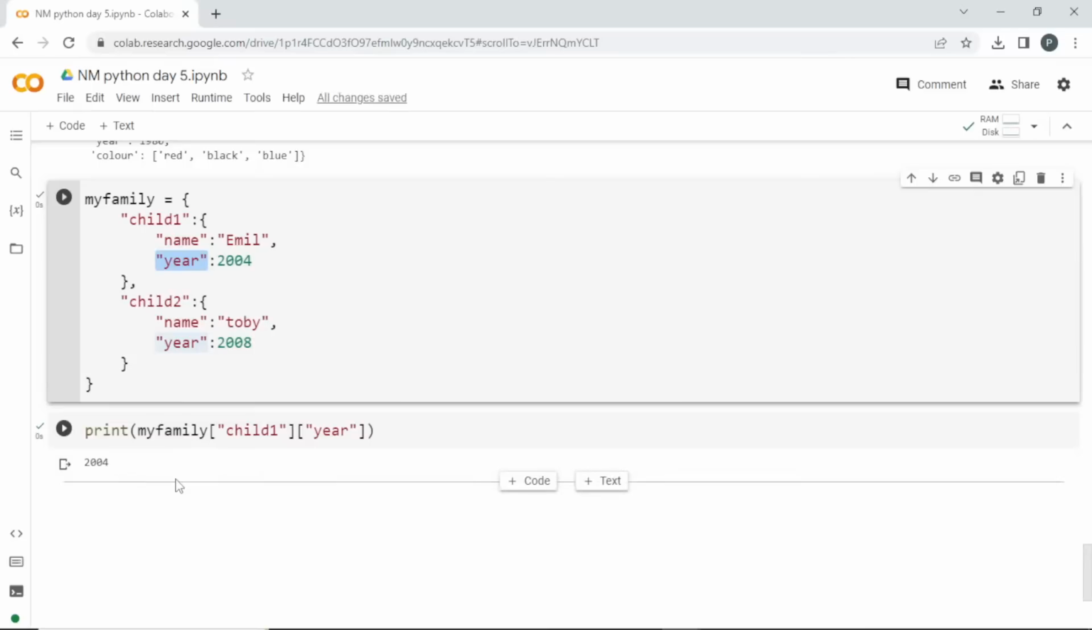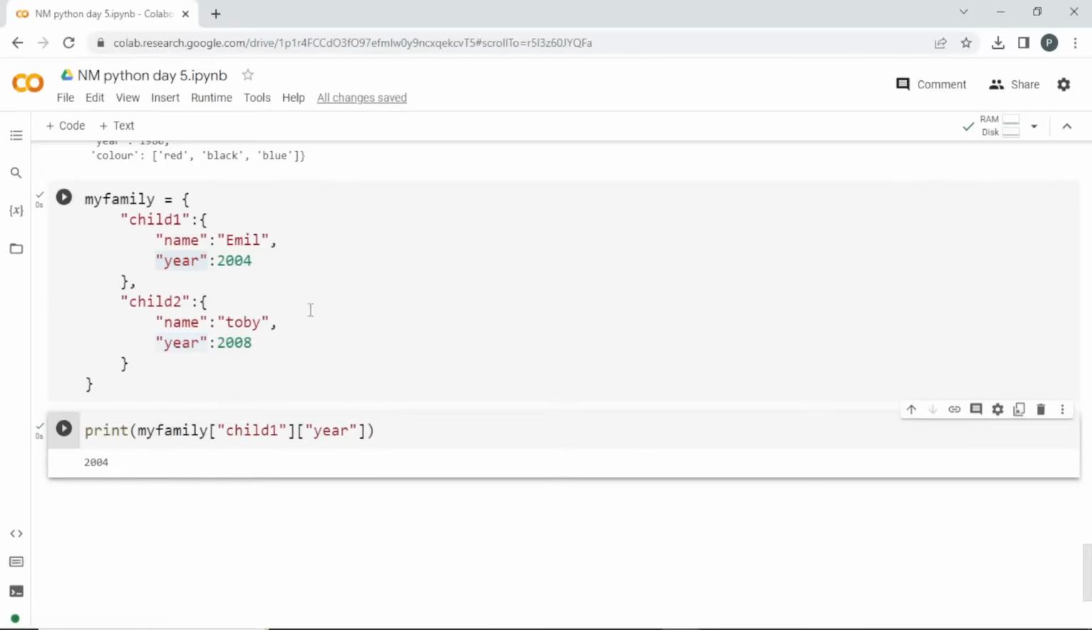Is it clear about how we are accessing a nested dictionary? Similarly, you can go and check with other things also. Is it clear?